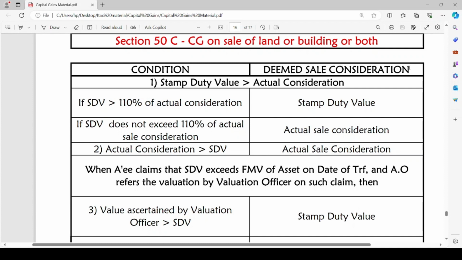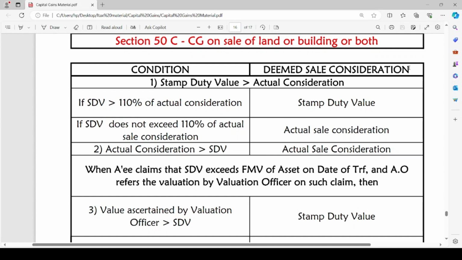SDV is greater than actual consideration. Let us take actual consideration is 100, SDV is 105. In such a case, the actual sale consideration, that is 100 rupees, will be deemed sale consideration. This is the first condition. The second condition is where actual consideration is greater than SDV. In such a case, the higher amount, that means actual consideration, will be deemed sale consideration.